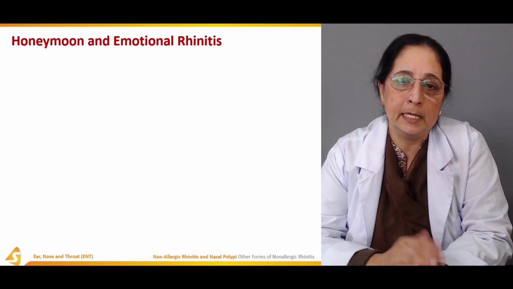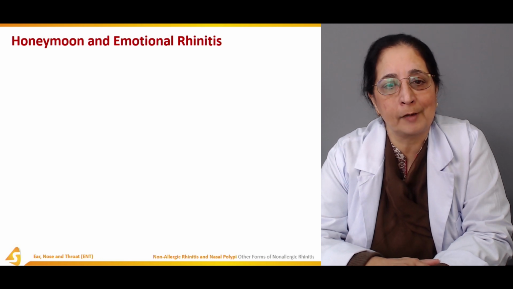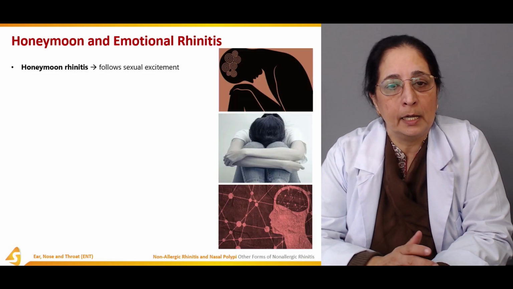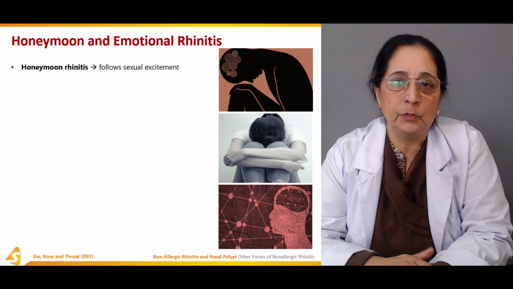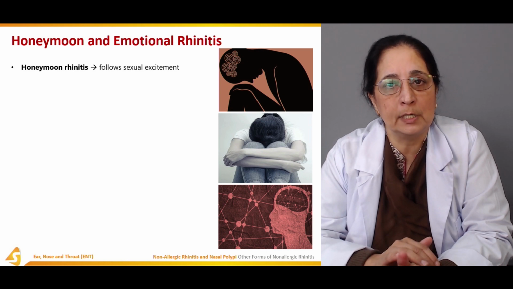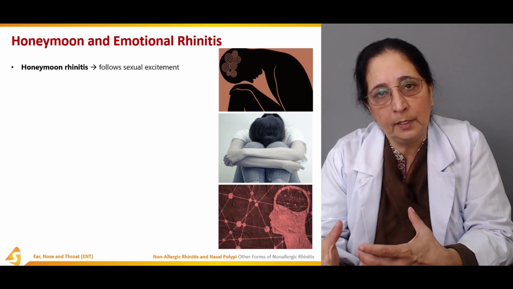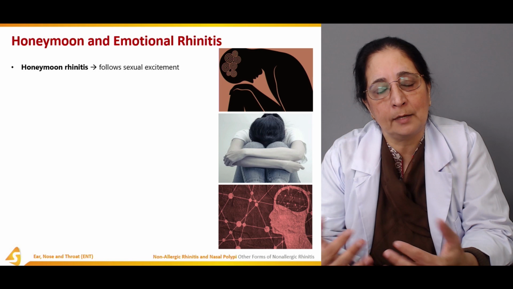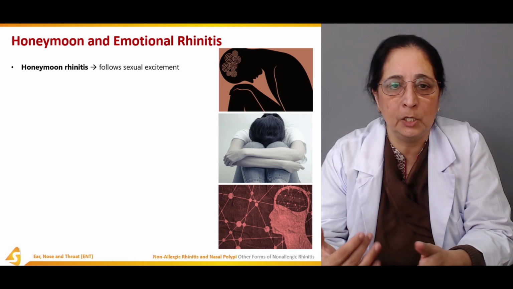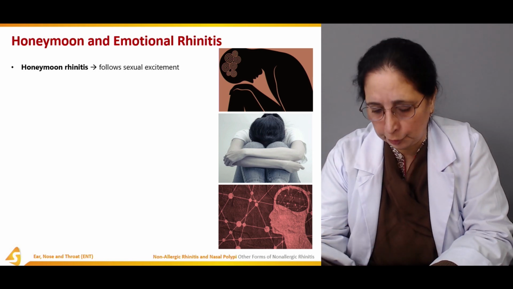Next, honeymoon and emotional rhinitis. Honeymoon rhinitis usually occurs after sexual excitement. There is a short period of rhinitis and rhinorrhea, a runny nose, because of these emotional changes.